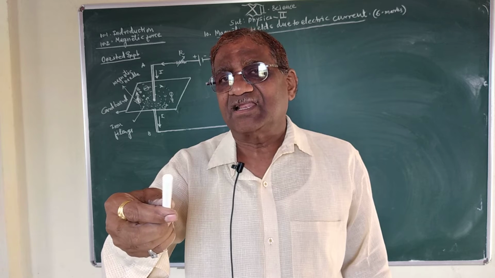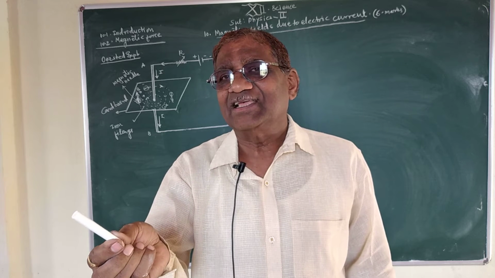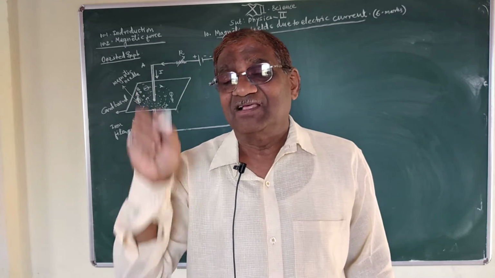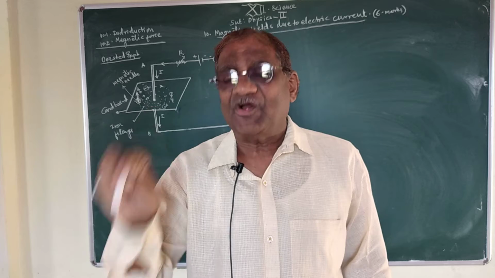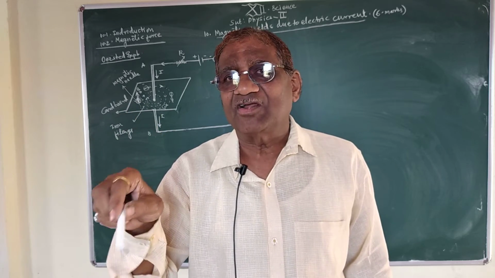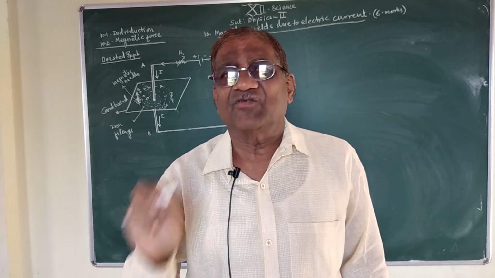The deflection of the pointer of the magnetic needle goes on increasing continuously. It means that this deflection depends upon the strength of electric current passing through the conducting wire.